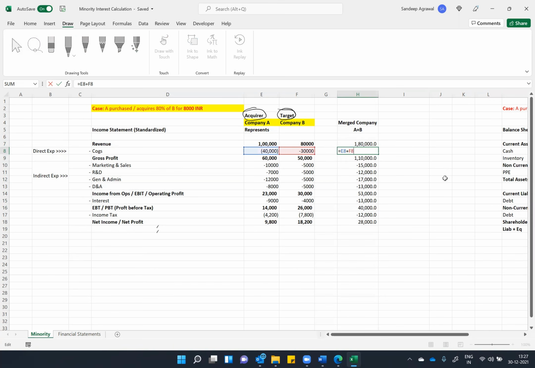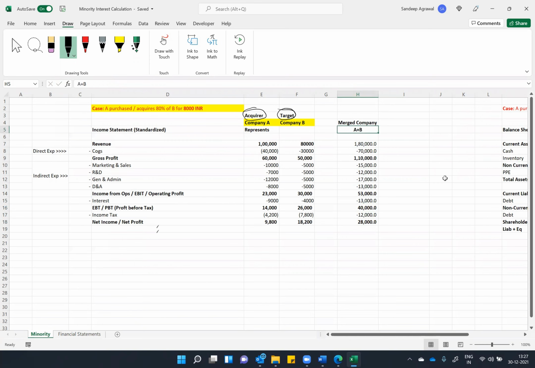As you can see, I have clubbed all the numbers. And let me just do a bit of formatting here. Okay, so I have clubbed both the numbers, and now both the companies are merged.